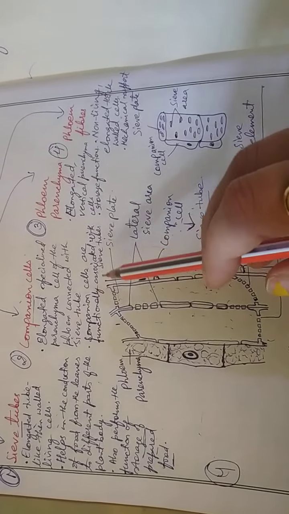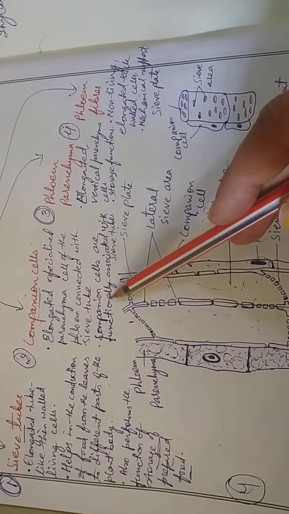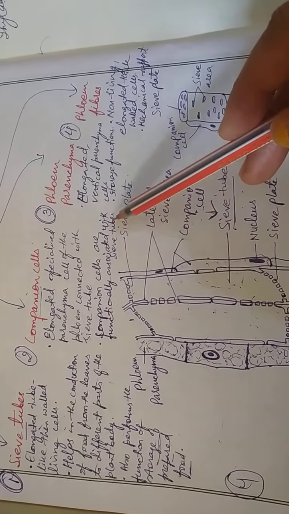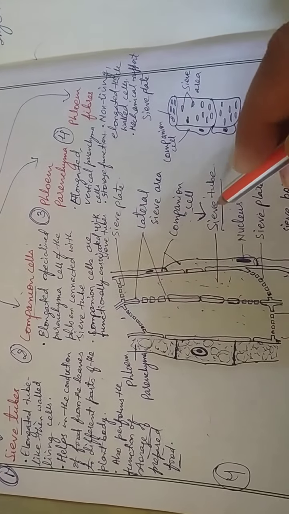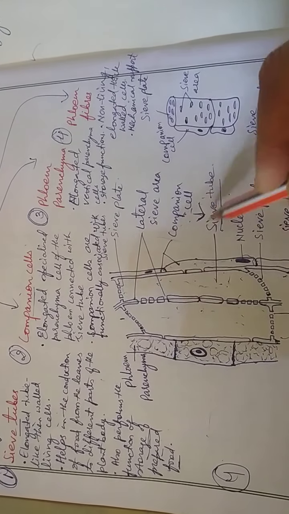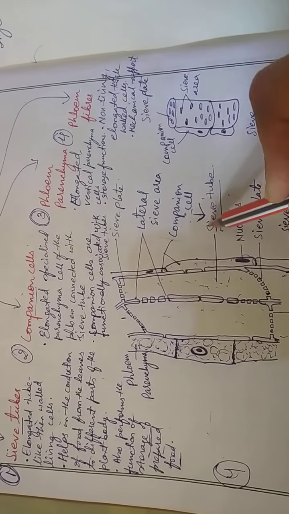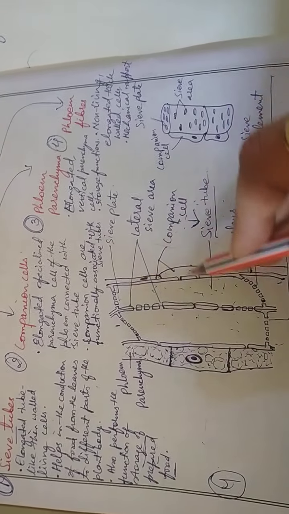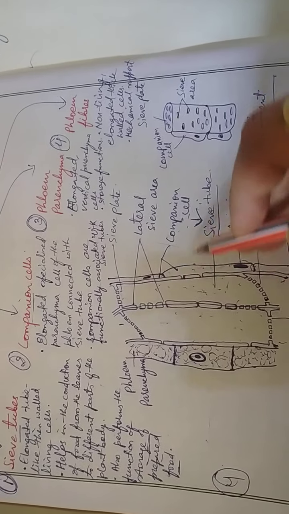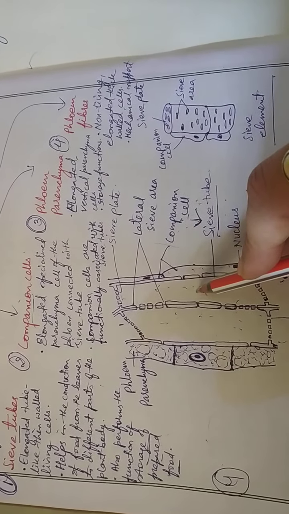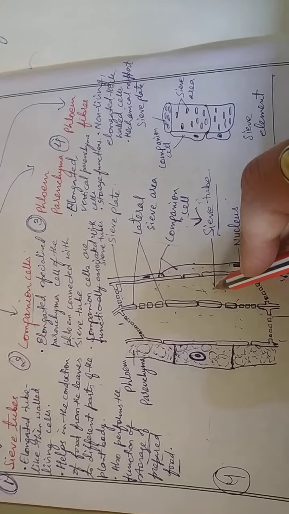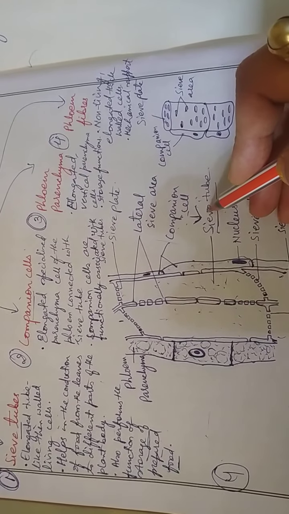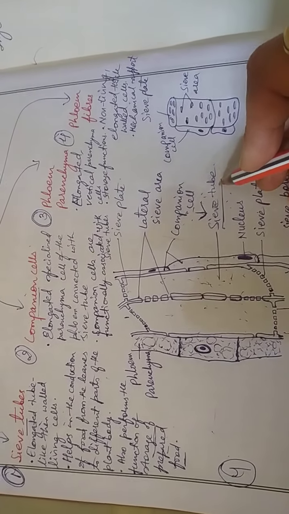Okay. Now what are its functions? Companion cells are functionally associated with sieve tubes. What is the function of the sieve tube? To carry the food, right? Similarly, the companion cell doesn't have a separate function. It functions along with the sieve tube. It gives a kind of support to the sieve tube, right? Because they are thin walled in structure, their function is associated with the function of the sieve tube.